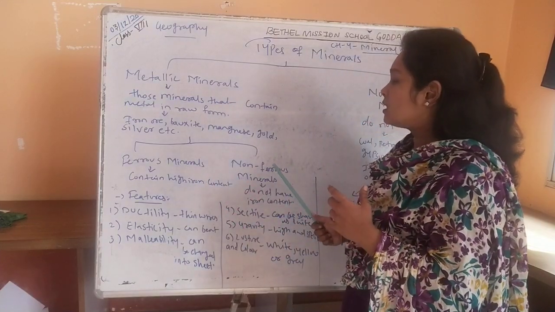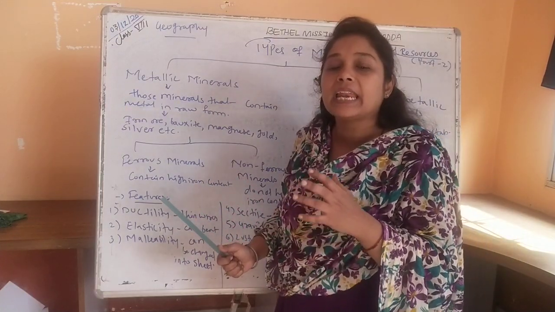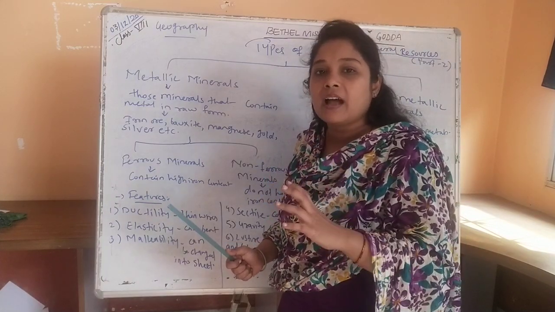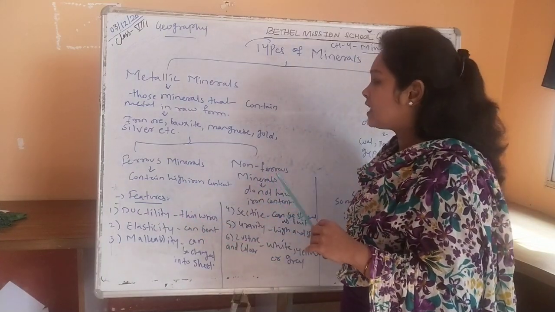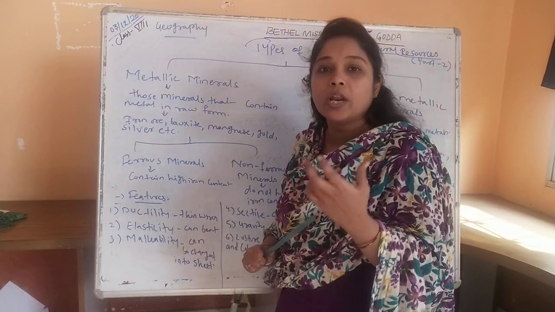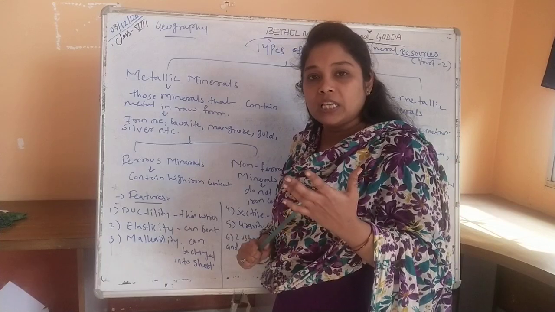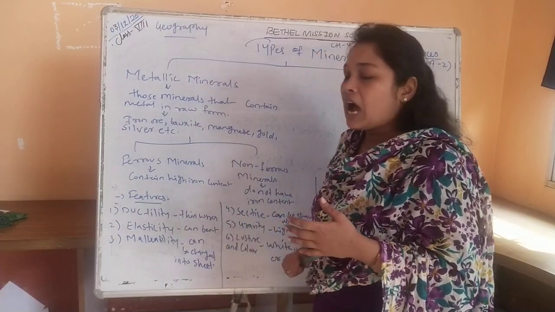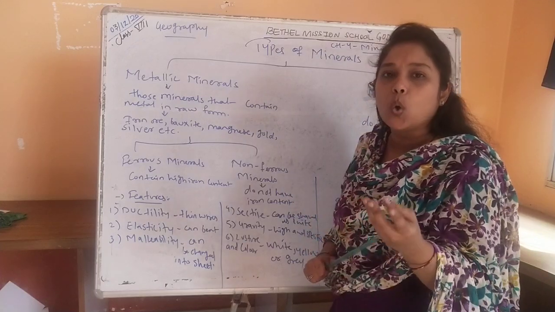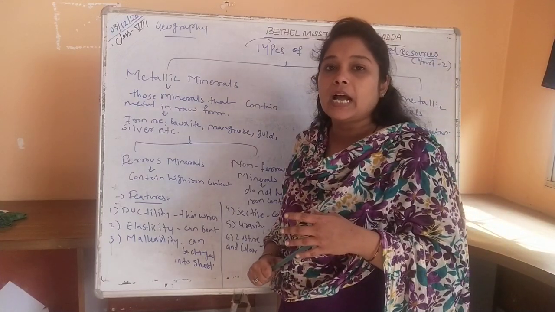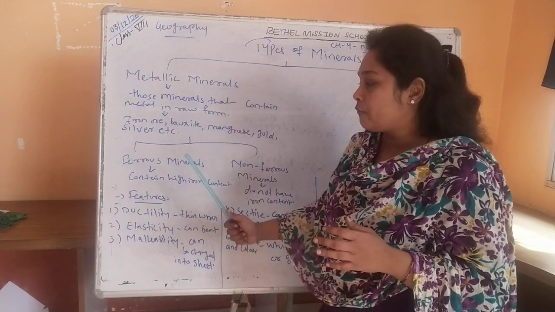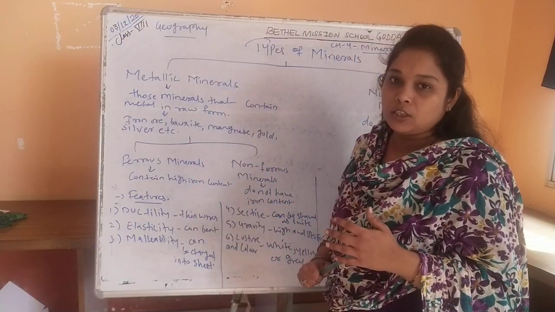And there are certain minerals which do not contain iron. They have metallic qualities but do not contain iron. That is why they are called non-ferrous minerals. For ferrous minerals, you can take iron ore and copper as examples. In non-ferrous minerals, you can say gold and silver, which do not contain iron ore. So metallic minerals can be further divided into ferrous minerals and non-ferrous minerals.